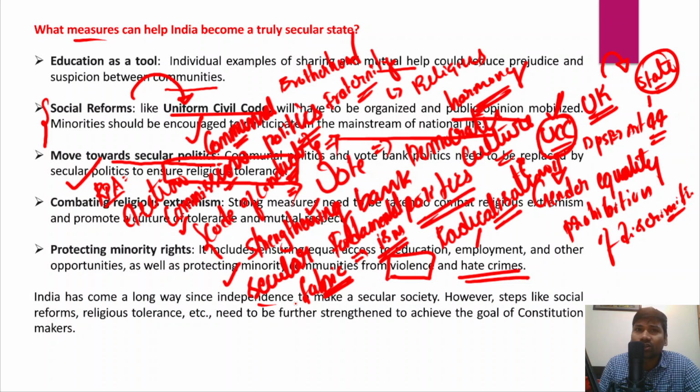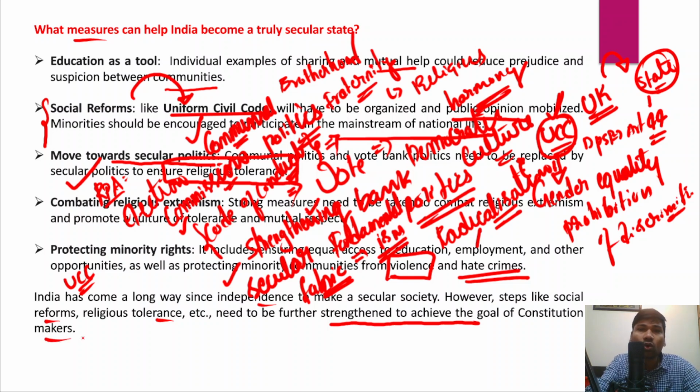So it has largely been a secular society because the state is not promoting one particular religion or one single religion, and in fact there is also mutual cooperation and mutual respect among the people in this country, except some instances of religious intolerance. However, steps like social reforms have to be brought in, particularly the uniform civil code. Religious intolerance is also another very important area. Religious brotherhood, fraternity, tolerance, all these things have to be inculcated among people, so that could help further strengthen and achieve the goal of the constitutional makers.